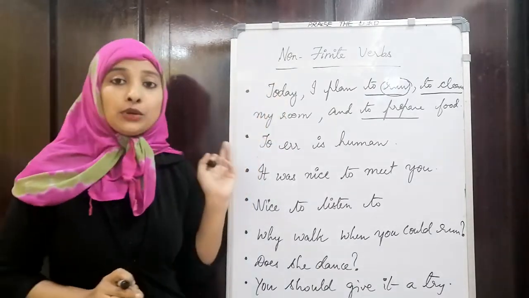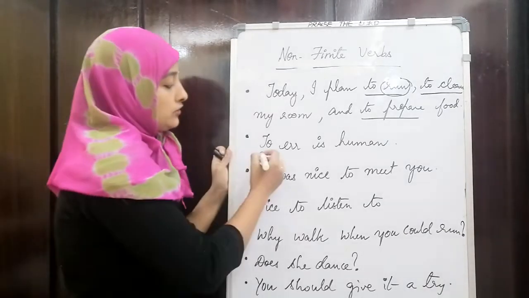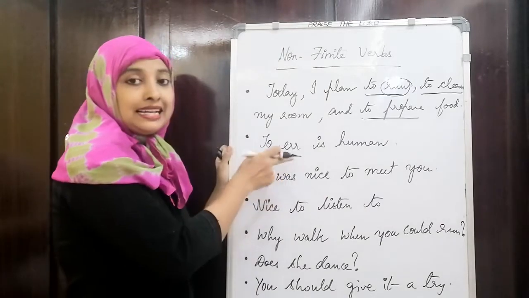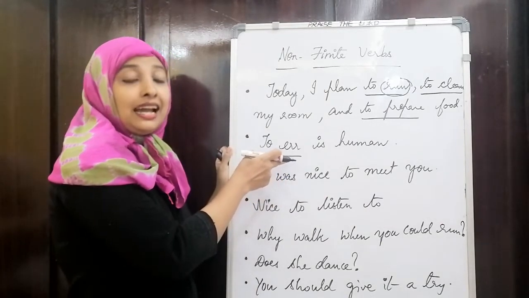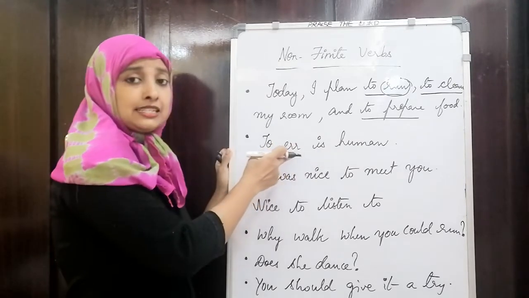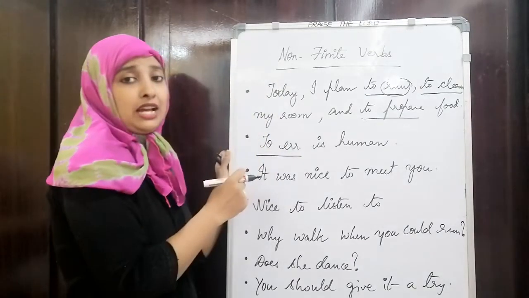Next, in this sentence, if you see, to err is human. So this to err is the infinitive here. To err is human. In this sentence, to err is the infinitive we are talking about.